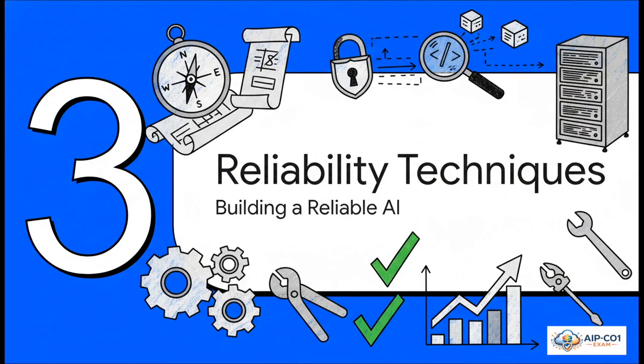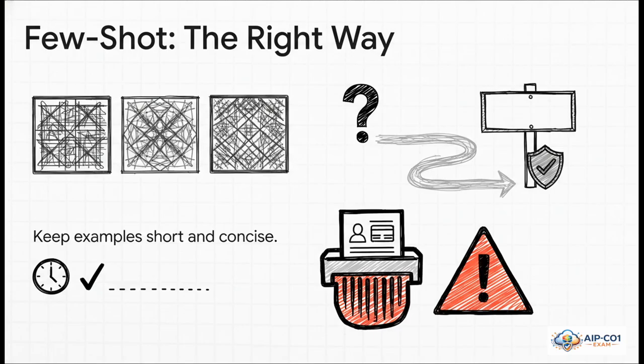Okay, we've got the golden rule down. Now let's get into the nitty-gritty, the specific, practical techniques. Think of these as the precision tools you're going to use to build an absolutely airtight case for reliability, so you can get those production-grade outputs every single time. Let's talk about few-shot examples for a minute.